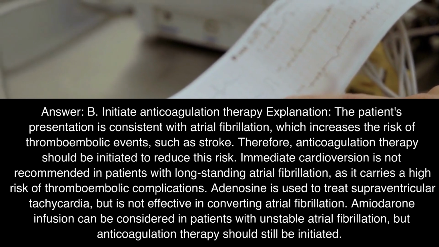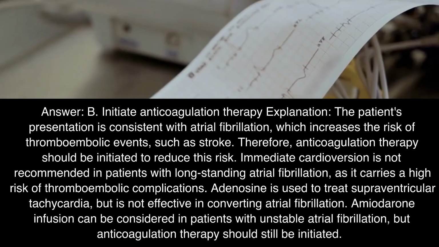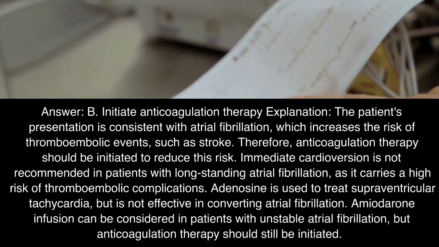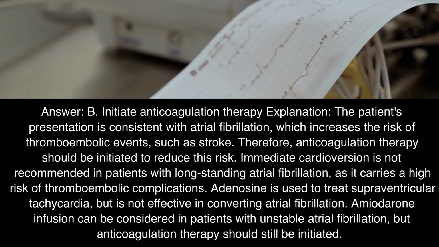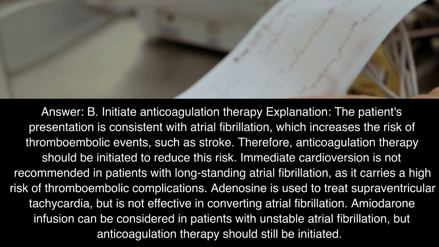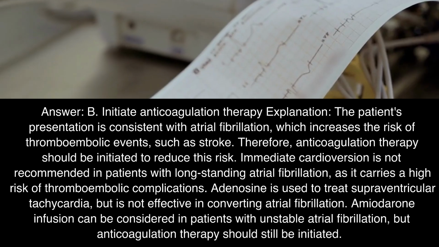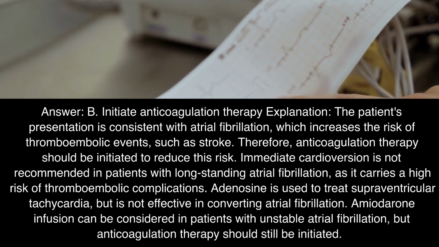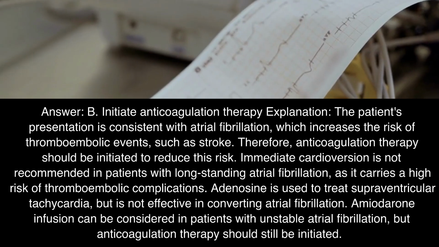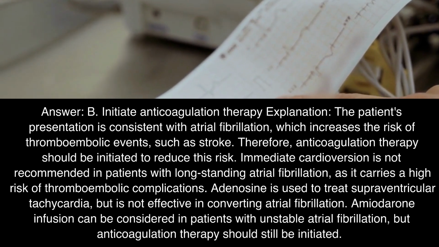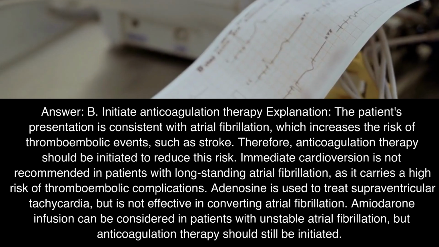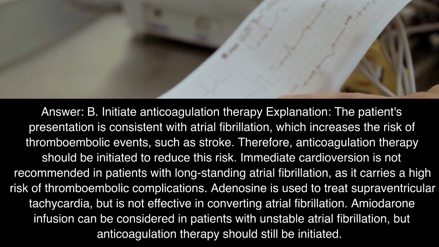Explanation. The patient's presentation is consistent with atrial fibrillation, which increases the risk of thromboembolic events, such as stroke. Therefore, anticoagulation therapy should be initiated to reduce this risk. Immediate cardioversion is not recommended in patients with long-standing atrial fibrillation, as it carries a high risk of thromboembolic complications. Adenosine is used to treat supraventricular tachycardia, but is not effective in converting atrial fibrillation. Amiodarone infusion can be considered in patients with unstable atrial fibrillation, but anticoagulation therapy should still be initiated.